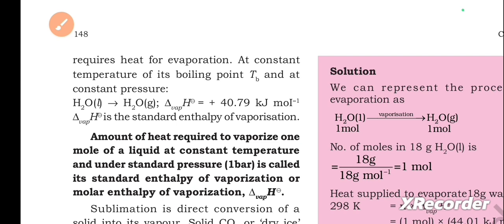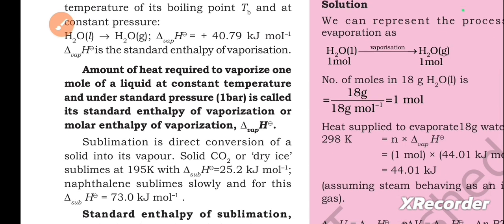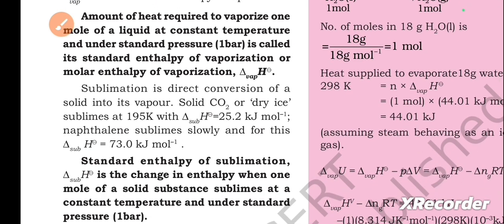That means it will absorb heat. This delta vapor H is the standard enthalpy of vaporization. The amount of heat required to vaporize 1 mole of a liquid at constant temperature and under standard pressure of 1 bar is called its standard enthalpy of vaporization or molar enthalpy of vaporization.